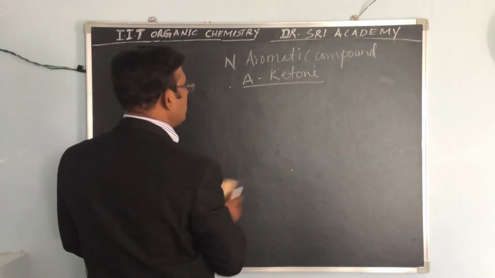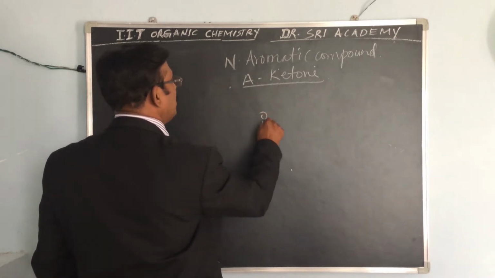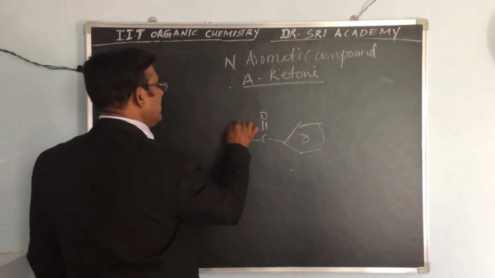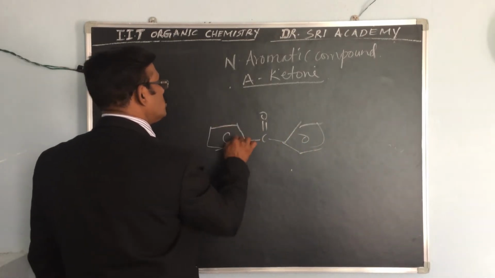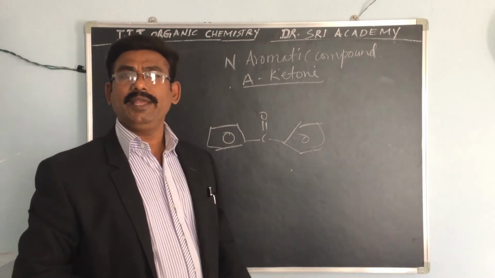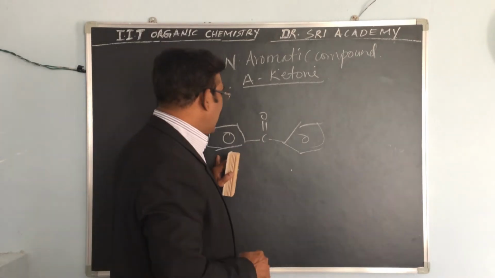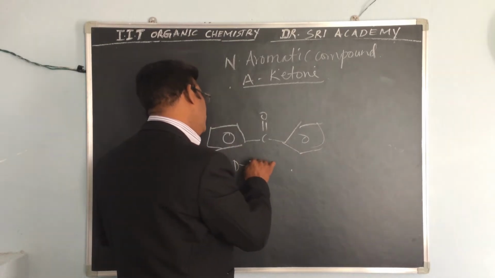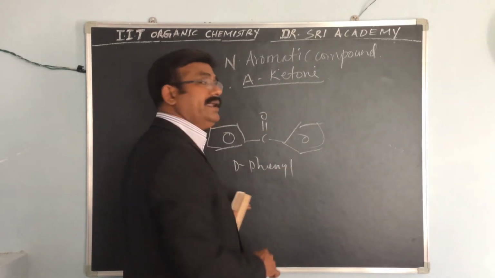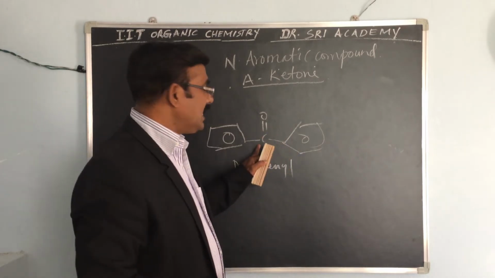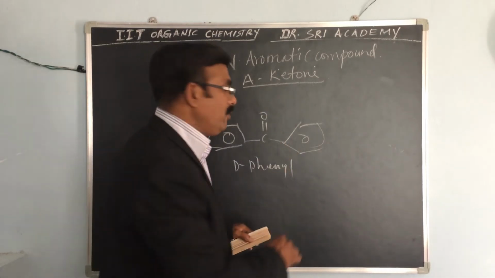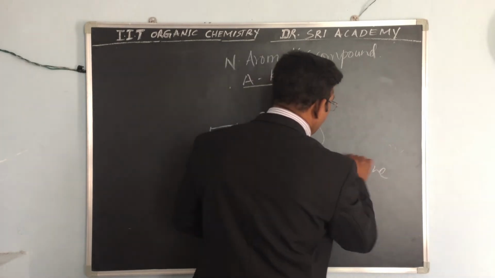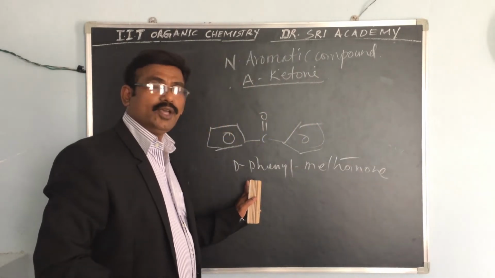So how can you write this one? This is the carbonyl compound containing a benzene ring and a benzene ring. How can you name this one? Two phenyl groups, so diphenylmethanone.